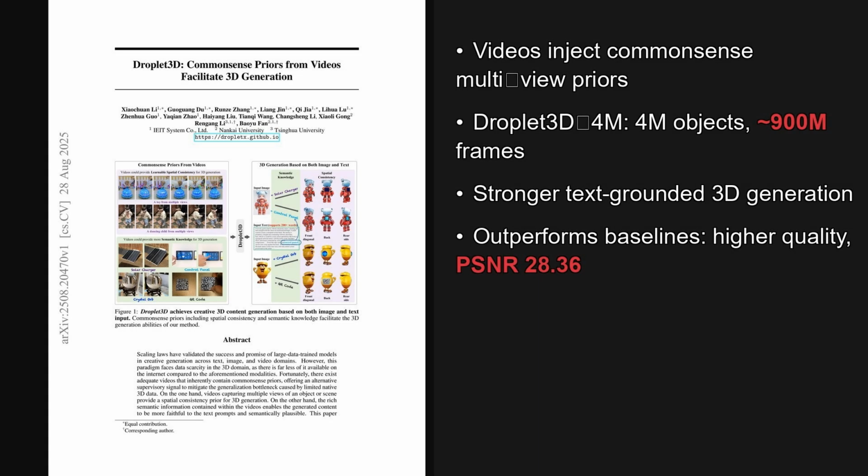Wrapping up, two takeaways stand out. Leveraging videos injects common-sense priors that unlock multi-view consistency and stronger text faithfulness, and scaling with Droplet3D-4M plus a video backbone delivers practical 3D assets from a single image and dense text. The broader implication is scene-level 3D becomes attainable.